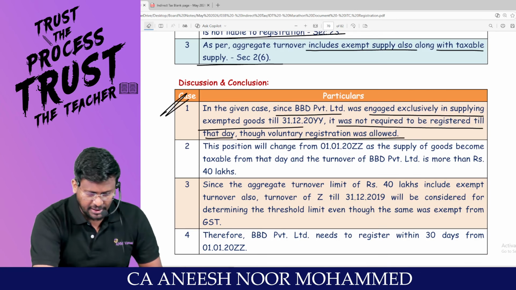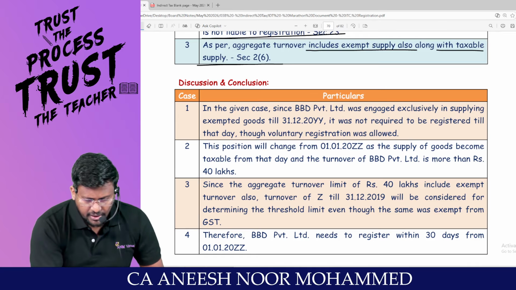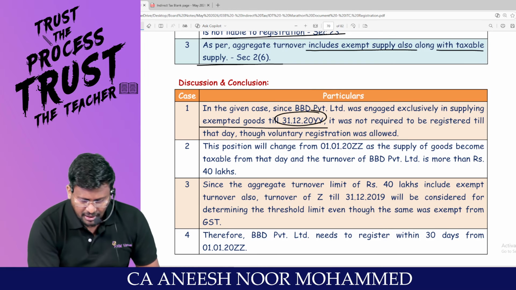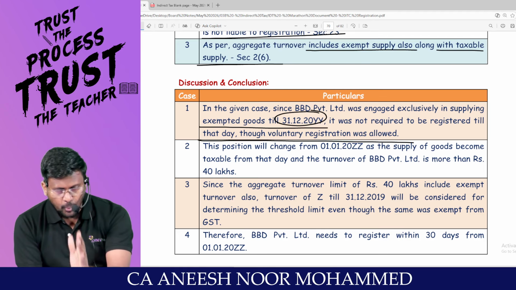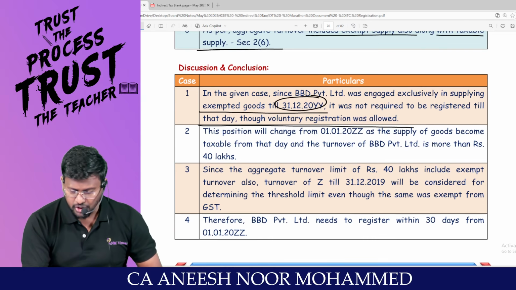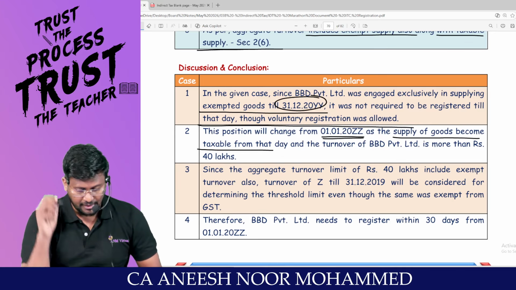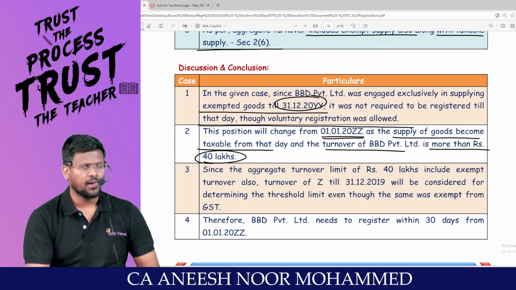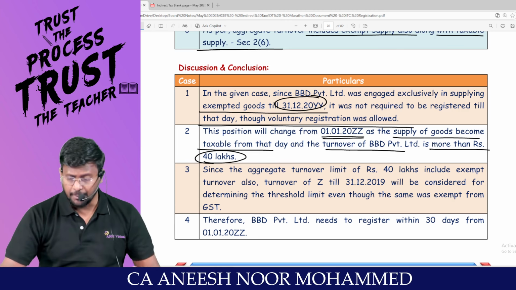In the given case, since BBD Private Limited was engaged exclusively in supplying exempt goods till 31/12, it was not required to be registered till that day, though voluntary registration was allowed. Till 31/12, it was your choice. If you want, you take registration. Otherwise, leave it. But this position will change from 1/1, as the supply of goods becomes taxable from that day. And the turnover of BBD Private Limited is more than rupees how many lakh? Because for the first 9 months during the exempted period, they made a supply of 42 lakh.